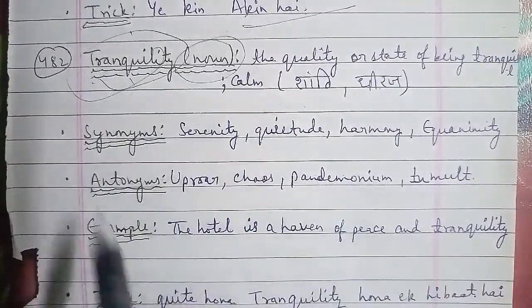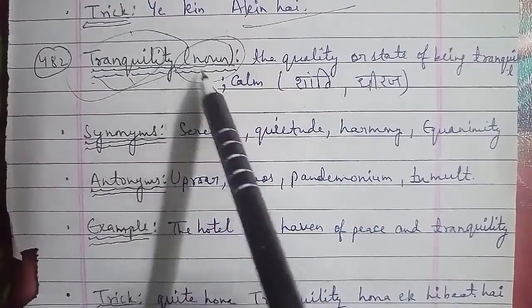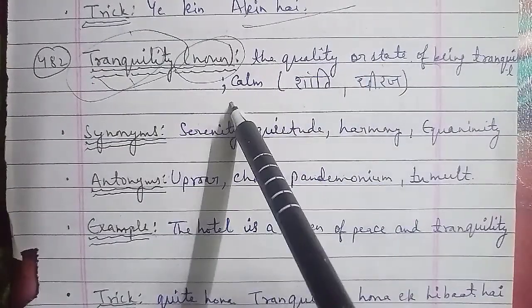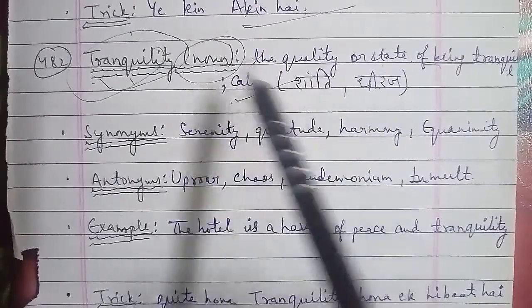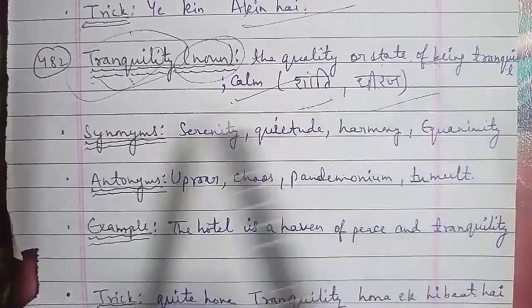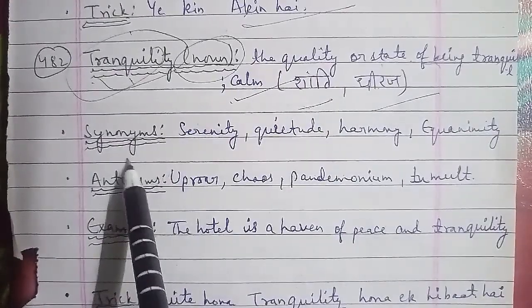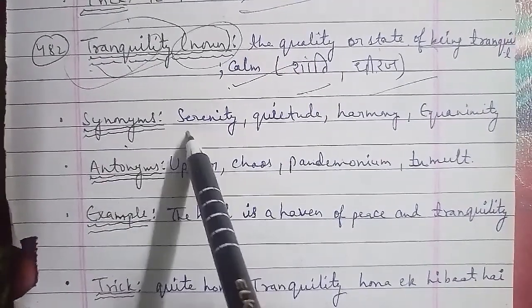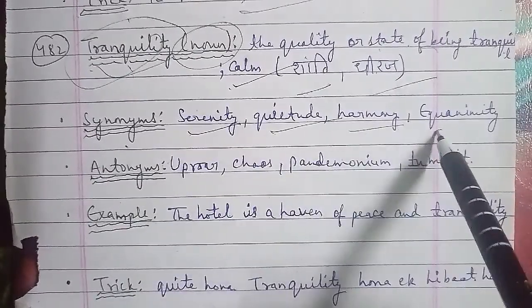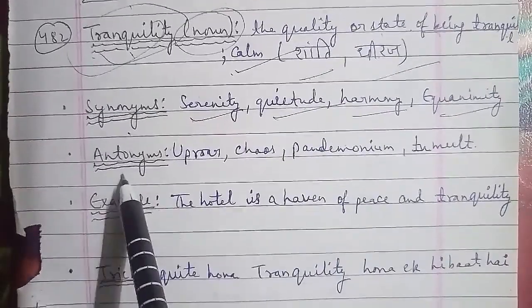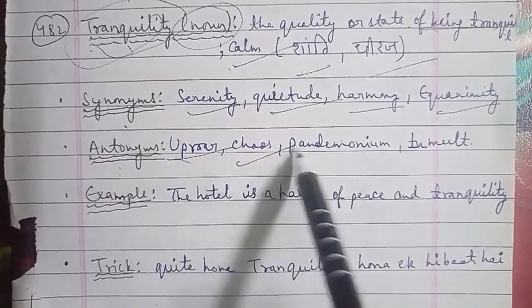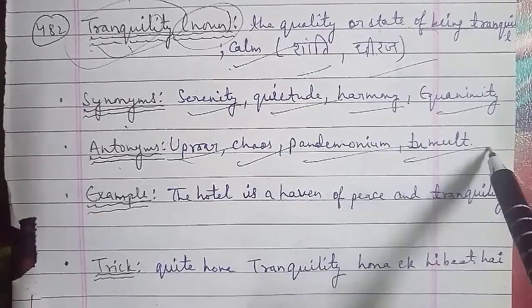Now moving on to the next word, that is your 483rd word that we have. The word we have is feasible. Feasible is a word that is used as an adjective here, and the meaning of feasible that we have here is possible to do easily and conveniently. कोई चीज़ possible आप easily कर सकते हो या conveniently कर रहे हो, तो that is the meaning. And feasible in Hindi is संभव और व्यवहार्य.